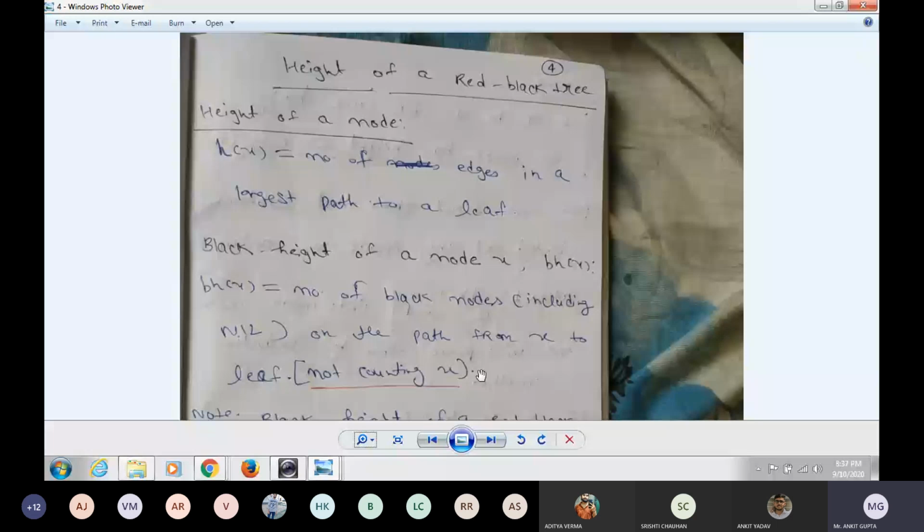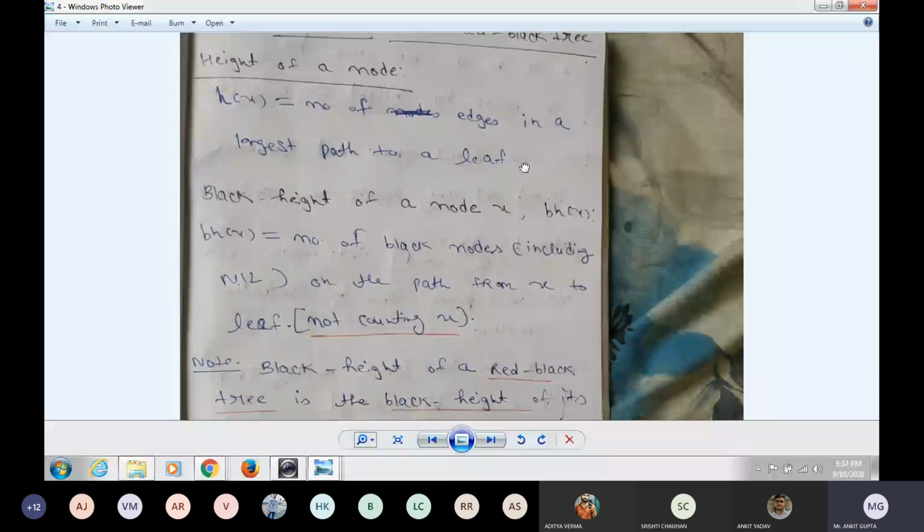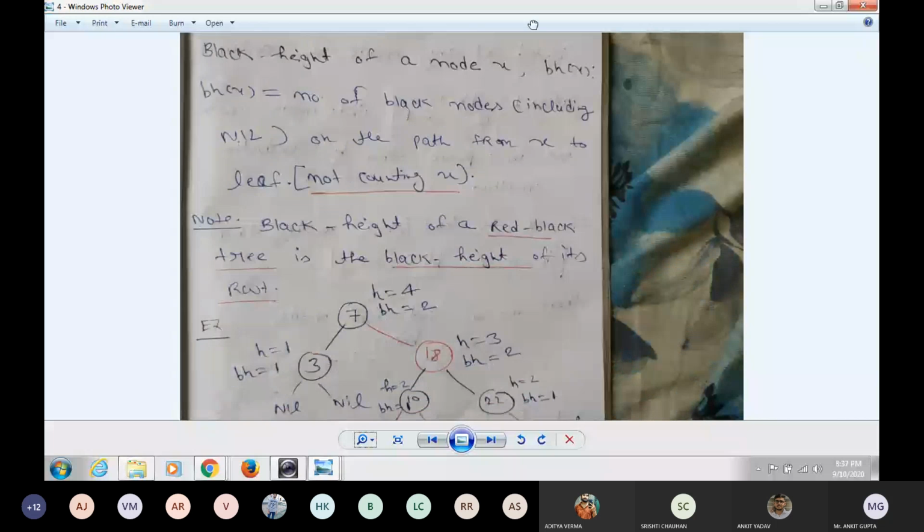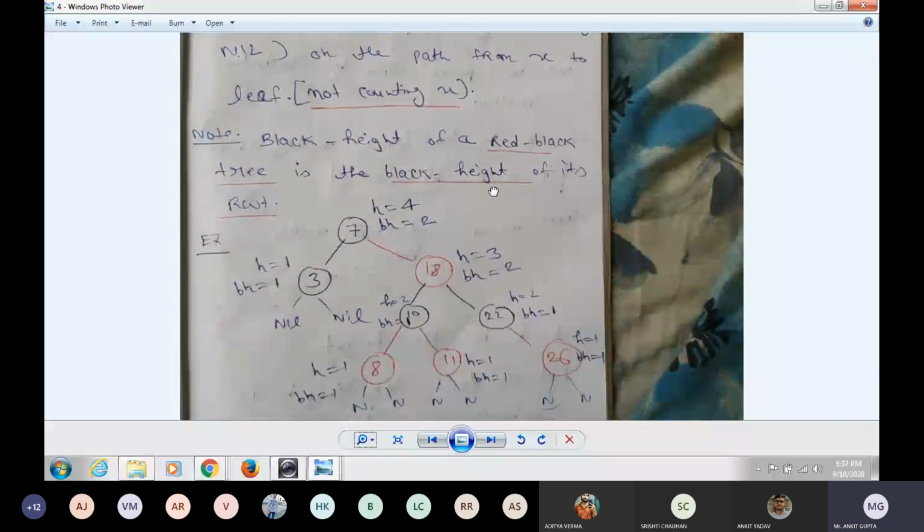So height of x, where x is a node, is the number of edges in the longest path to a leaf node. It is called the height.